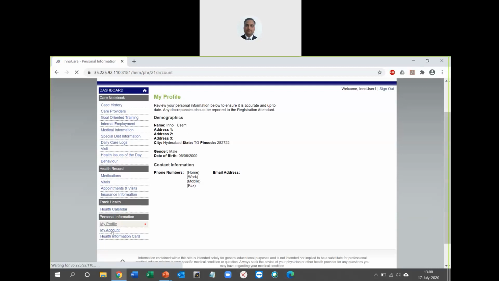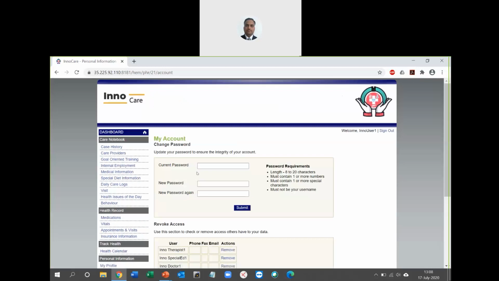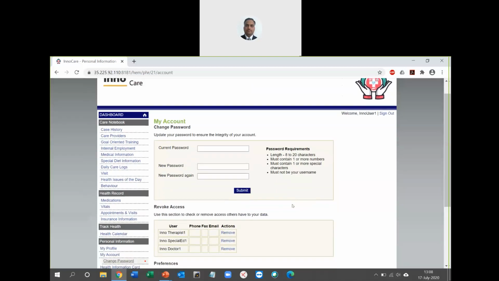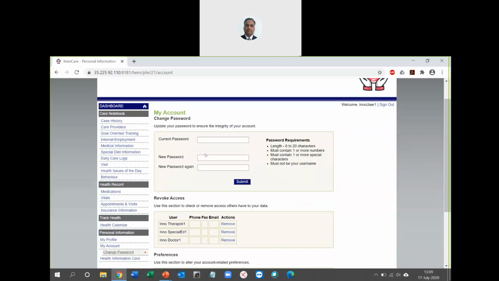Even if you have shared your password with somebody, later you can come here and change your password regularly. As you can see, there are very strict requirements for how long the password must be, how many numbers must be there, what the special characters are, and all that. So if you meet these requirements, you will be able to change your password.